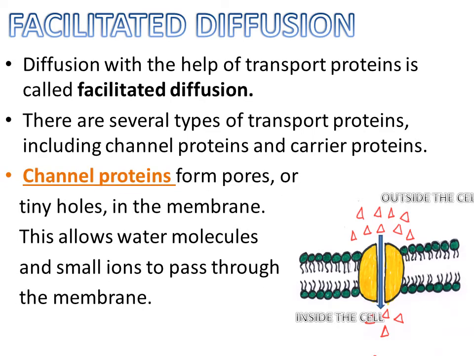Channel proteins form porous or tiny holes in the membrane. This allows water molecules and small ions to pass through the membrane. Carrier proteins have a much slower rate of transport than channel proteins.